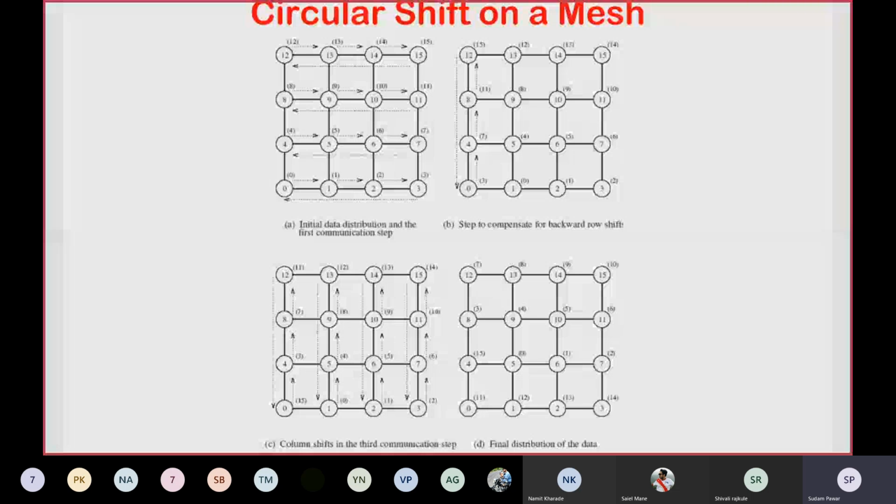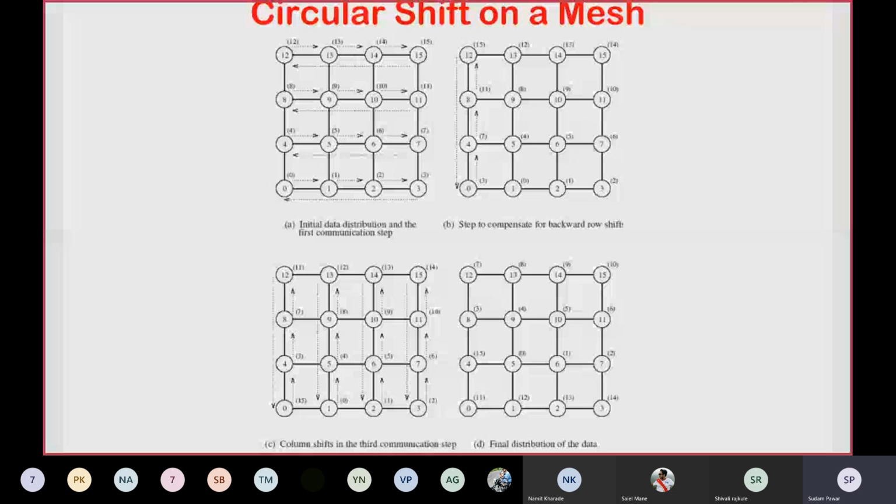So the final distribution of the data is shown in diagram D after executing step number 3, or the third communication step. There are 4 columns, and you can consider the rows also, but since we executed column-wise distribution in the last step, we consider the columns. The first column we have already discussed.